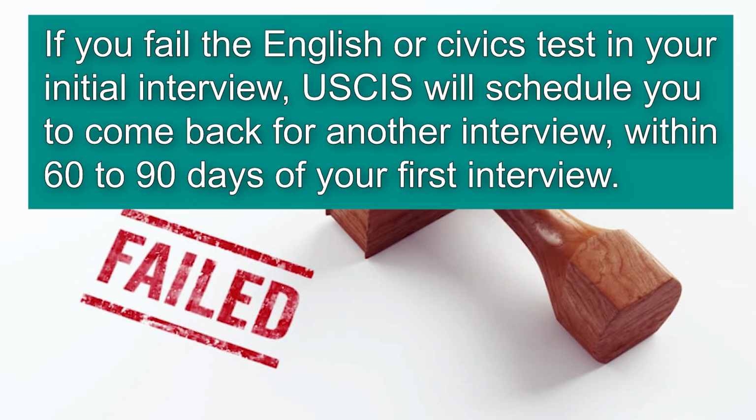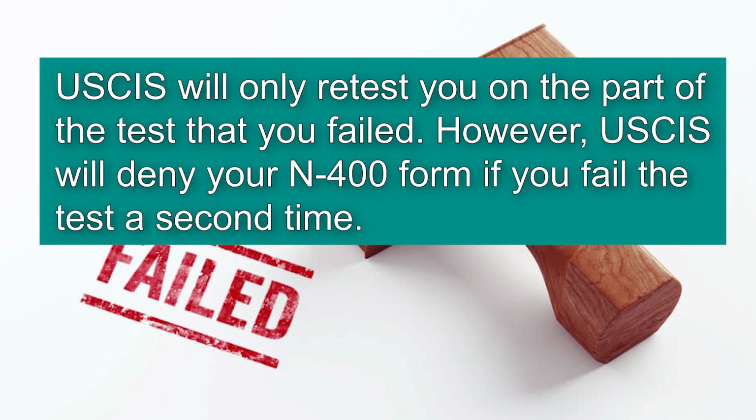interview. If you fail the English or Civics test in your initial interview, USCIS will schedule you to come back for another interview within 60 to 90 days of your first interview. USCIS will only retest you on the part of the test that you failed. However, USCIS will deny your N-400 form if you fail the test a second time.